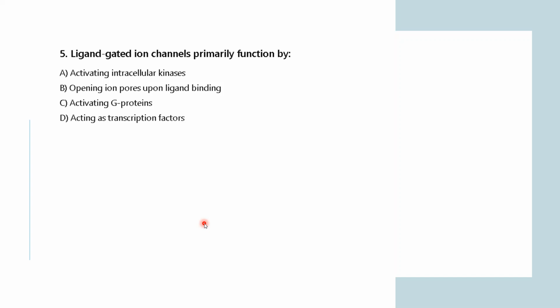Coming to question number 3: ligand-gated ion channels primarily function by activating intracellular kinases, opening ion pores upon ligand binding, activating G proteins, or acting as transcription factors. So, what do you think ligand gated ion channels will primarily do among these four? If someone knows the answer, please switch on your mic and tell me. Any guesses?